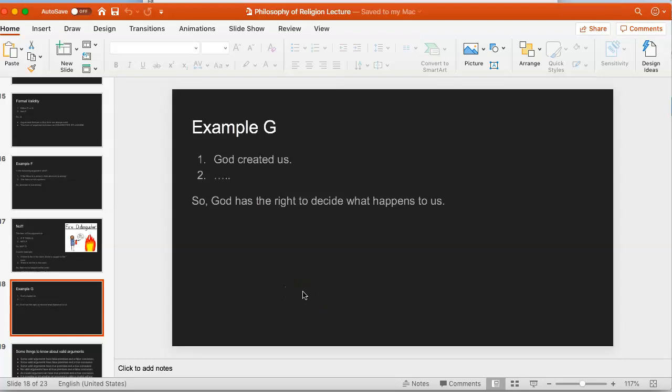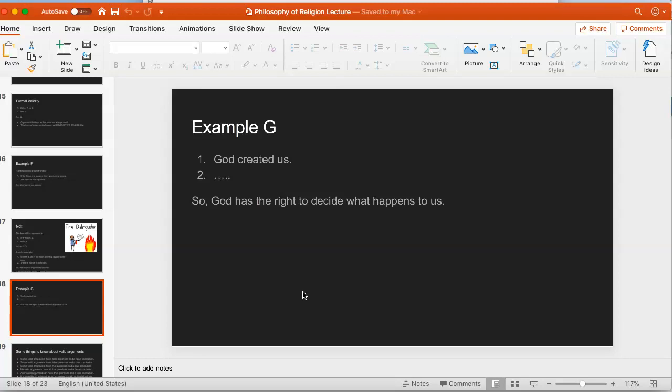Argument G and argument H are examples of arguments where there's a missing premise. The person who's written it seems to be assuming an extra premise, but they haven't bothered to tell us what it is. This is a fairly common phenomenon when you're reading stories and papers and editorials, and it's a good exercise to be able to think of what would fill in the blank. Think of an extra premise that would make the argument valid.